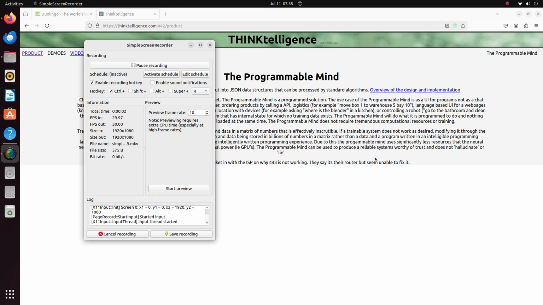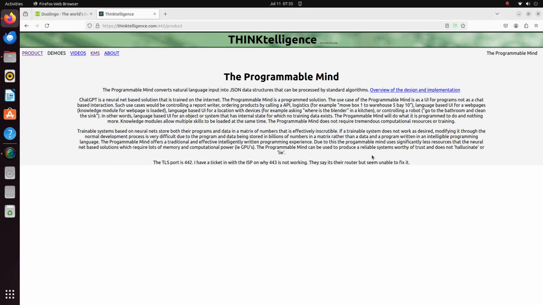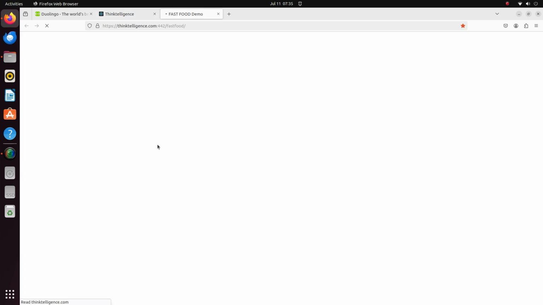I'm going to do a demo of a sample showing how to use the programmable mind to create a system for ordering food from a fast food restaurant. The page loads slow because I'm loading the middleware into the browser. I'm loading the knowledge module into the browser.